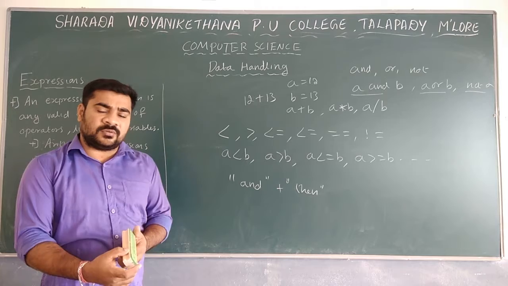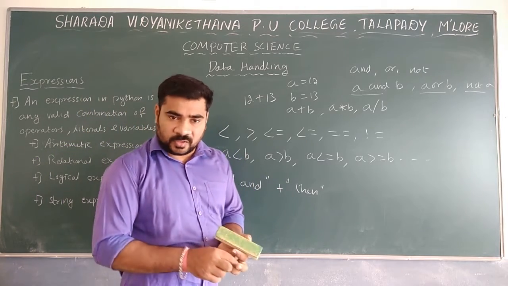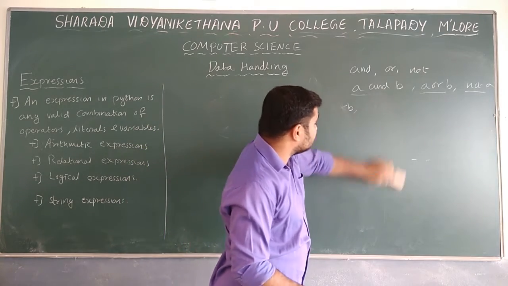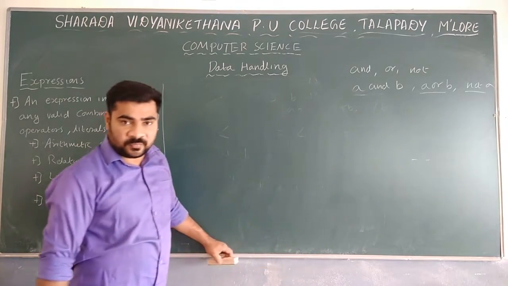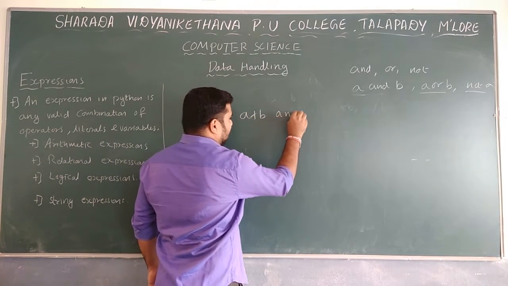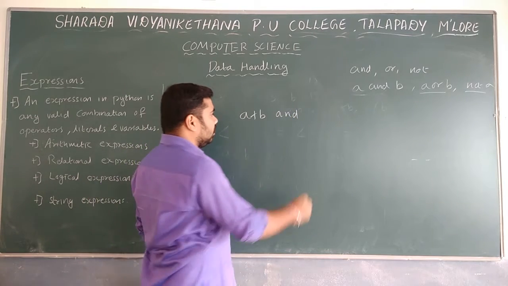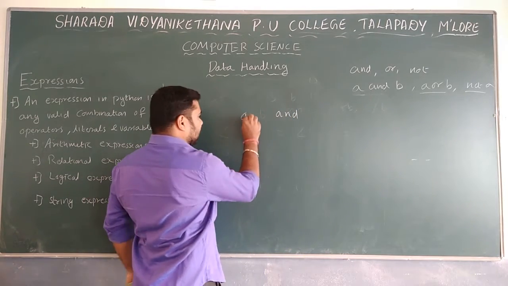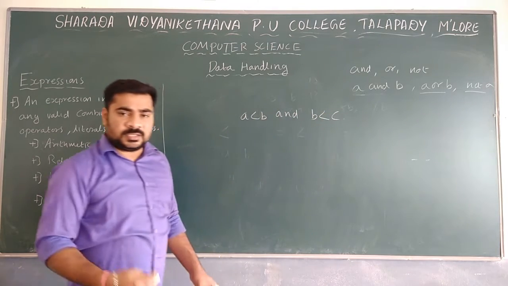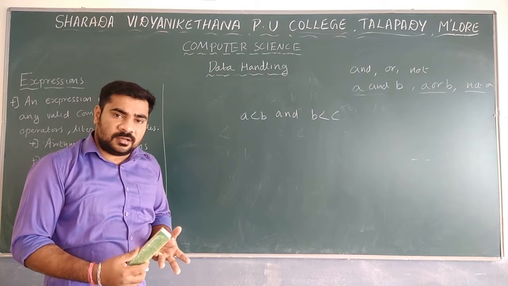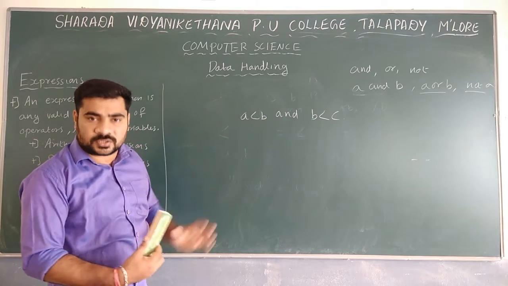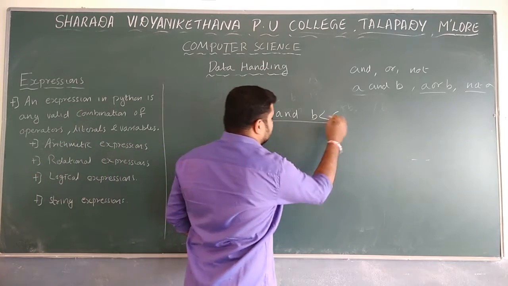But not only these types of expressions. It is also possible to use multiple expressions together. Multiple expressions can be combined, and that is often required, not only a single one. For example, you can check A less than B and B less than C. In this case, it is a logical expression and also a relational expression, both combined. This is known as a multiple expression.